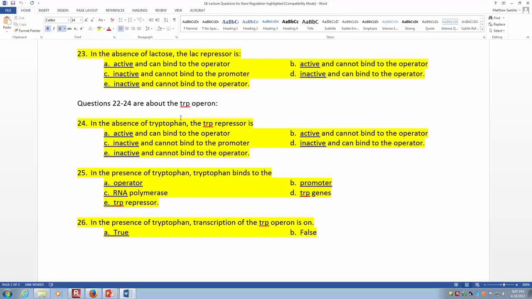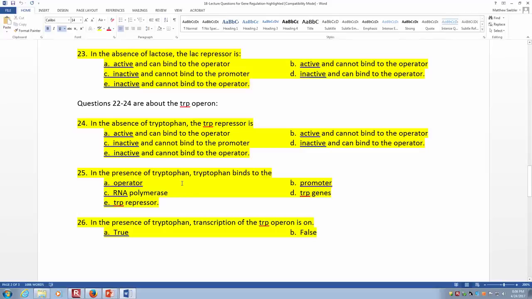Not C. Right, inactive and cannot bind to the operator. So C is not right because it doesn't bind to the promoter. So yeah, you're right. It's E. It's inactive and cannot bind to the operator.